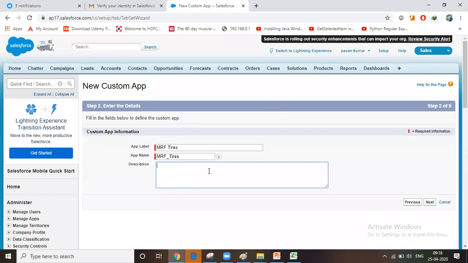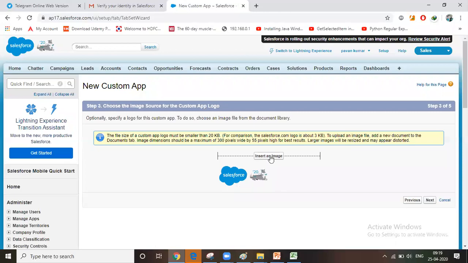This application will generate business. Whenever you create any application, field, object, or tab, we have to provide the description of why we are creating this. Click on next.